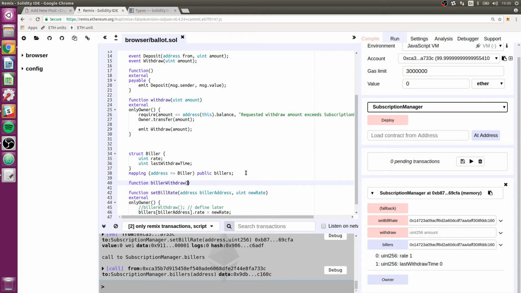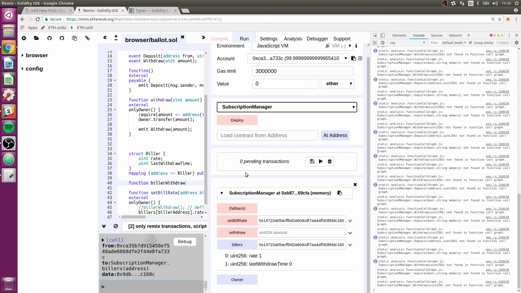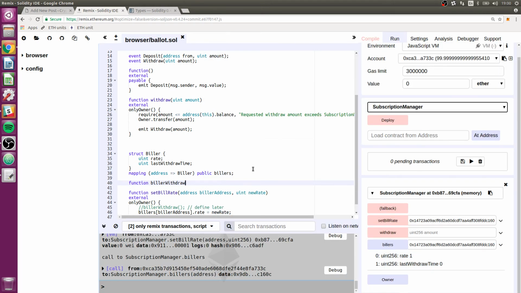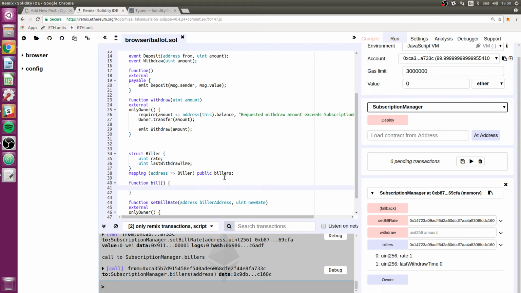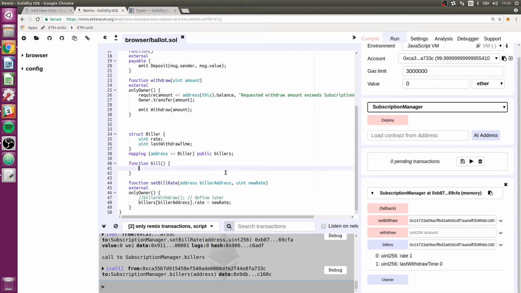When a biller withdraws, we could allow them to withdraw a specific amount, but I think in most cases they'll just want to withdraw everything they can. Maybe I should just change this, whoa, I didn't mean to do that, cancel that. I'm just going to change this to bill. That's what they want to do. The idea is that a biller is calling this. So the first thing we want to do is say address biller address equals message.sender.